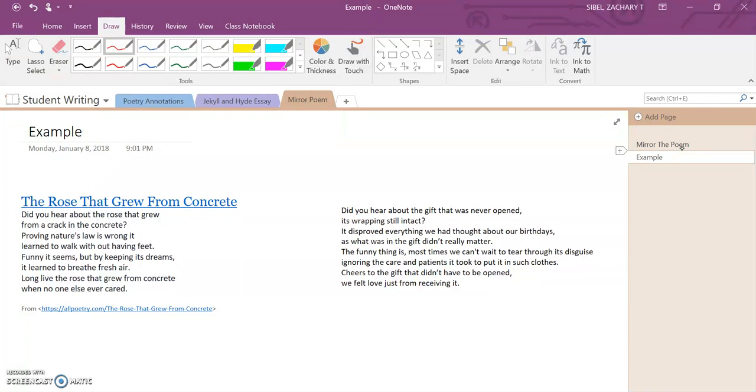Did you hear about the gift that was never opened? Its wrapping still intact. It disproved everything we thought about our birthdays, as what was in the gift didn't really matter. The funny thing is, most times we can't wait to tear through its disguise, ignoring the care and patience it took to put it in such clothes. Cheers to the gift that didn't have to be opened. We felt love just from receiving it.